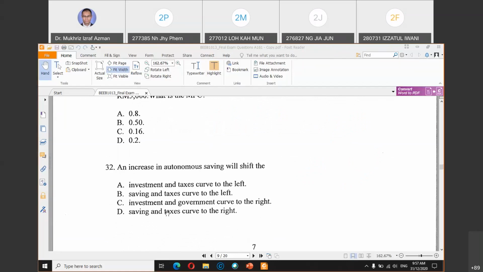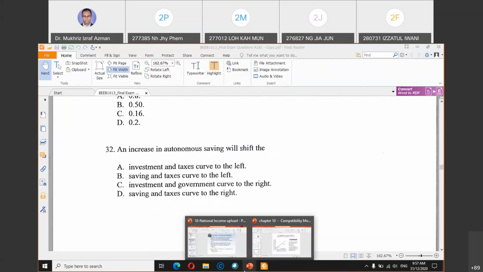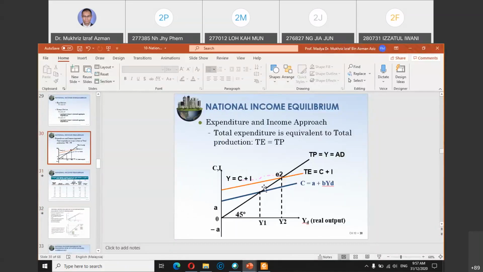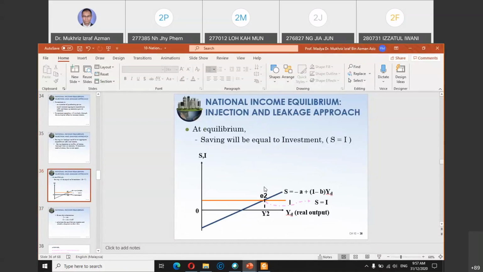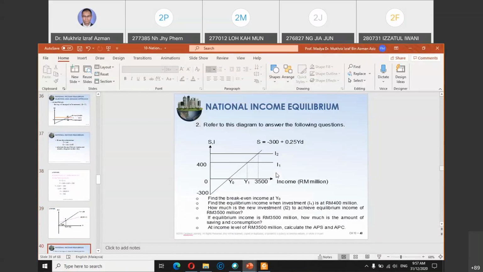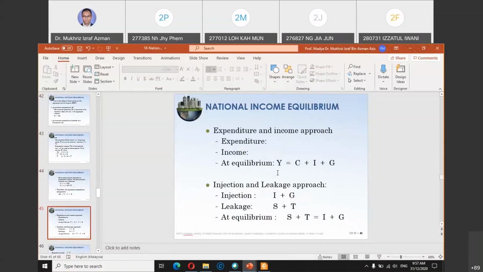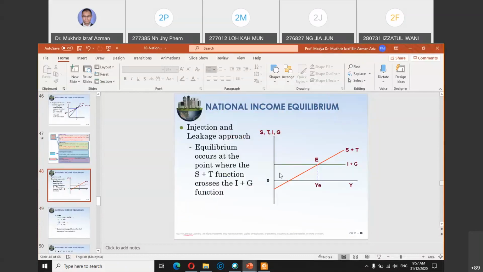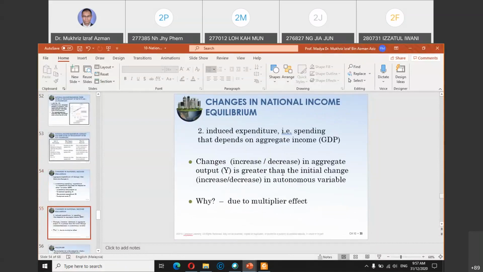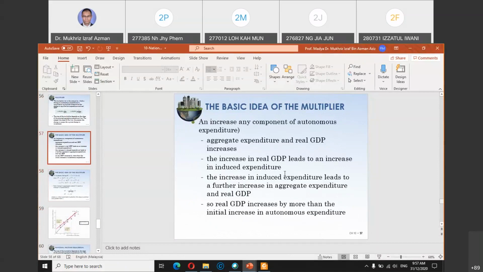And then 32, what is an increase in autonomous saving will shift what? A, B, C, or D. Refer to your slides where I already plotted the three sector economy graph. Whenever you mention saving, you are referring to the three sector economy.